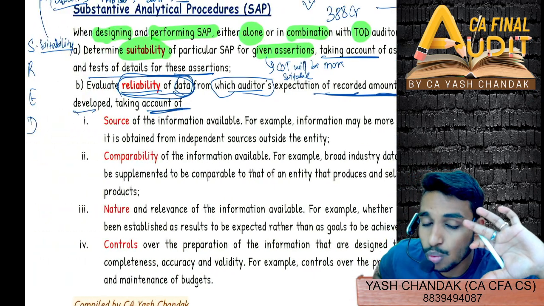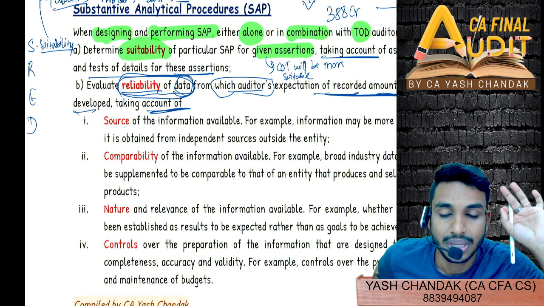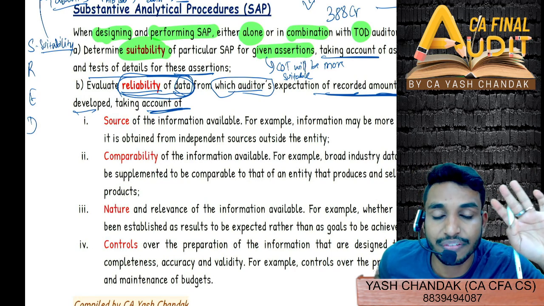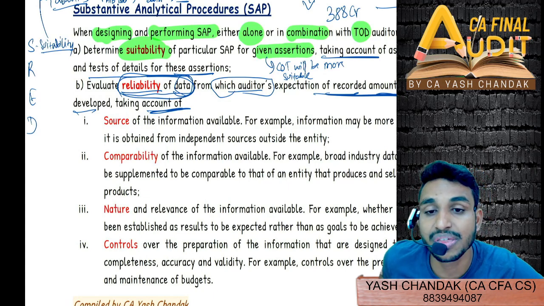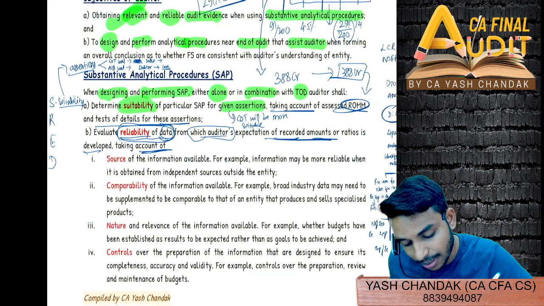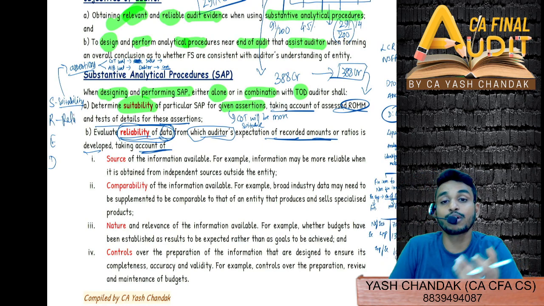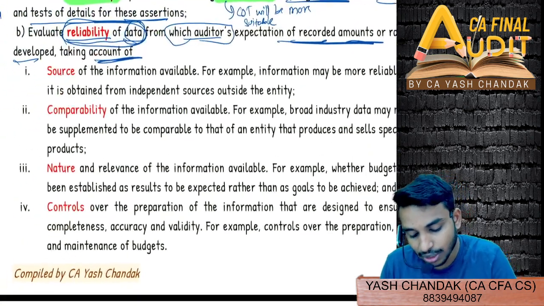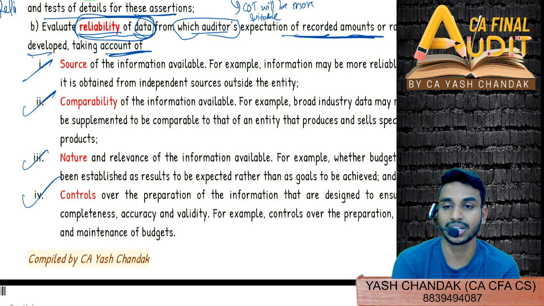So again they can ask you a separate question on reliability of data. Please pay attention. Separately they can ask you a question on reliability of data. A 4 mark question has come already, I'm letting you know in advance. And also what has come is SRED separately. So when SRED comes, you don't have to write the 4 points of reliability, but when they specifically ask about the reliability part, then you also have to write how you can derive the reliability of the data, right?